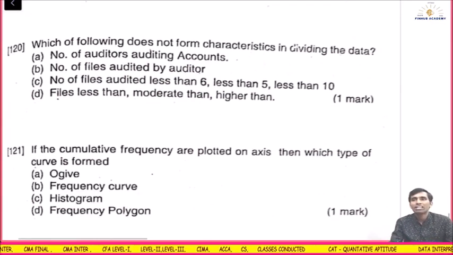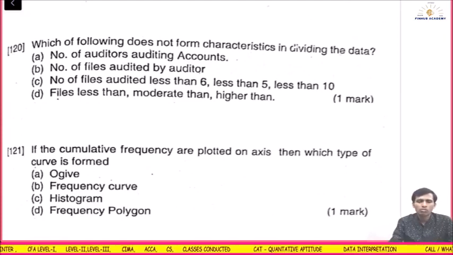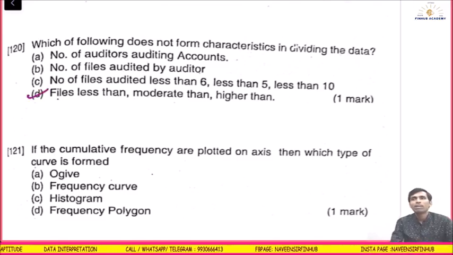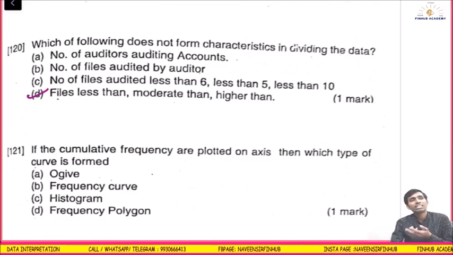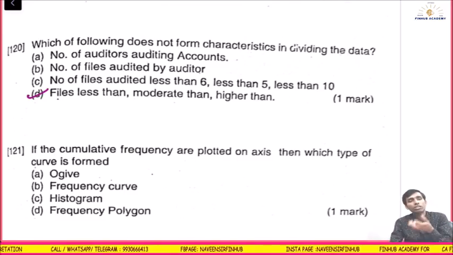Which of the following does not form characteristics in dividing the data? Number of auditors, okay, fine. Number of files is okay. Number of files audited less than 5, less than 6, less than 10 is okay. Files less than, higher than, moderate, this you can't use. Higher than means what? This does not form a characteristic. It is not clear, you can't divide the data. Less than means what? It should be defined. Moderate means what? Higher means what?